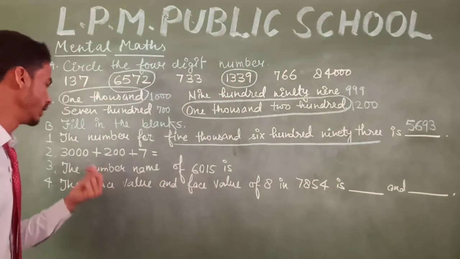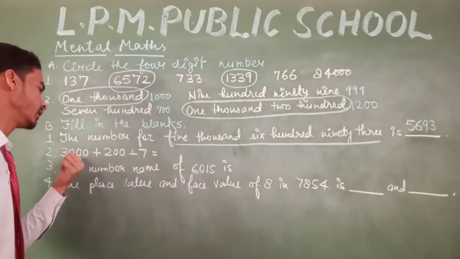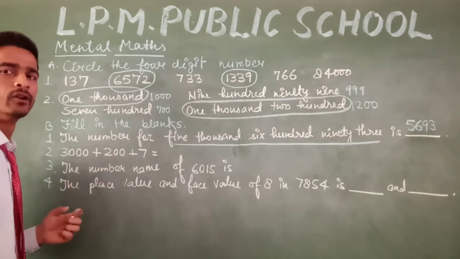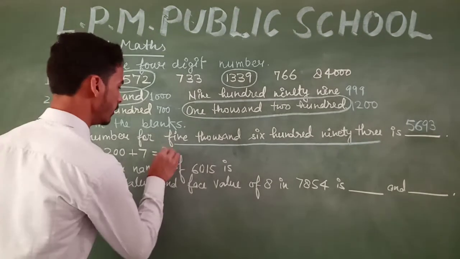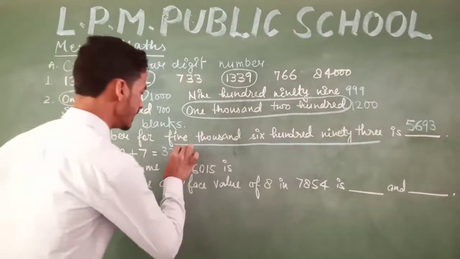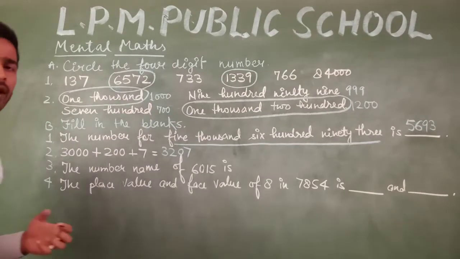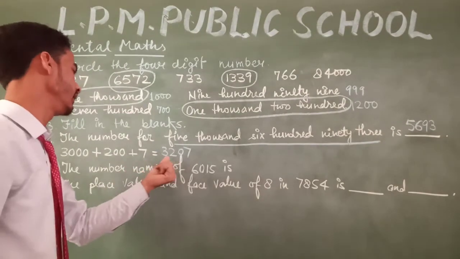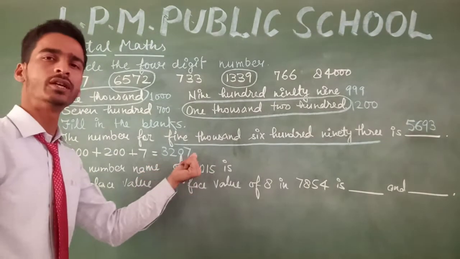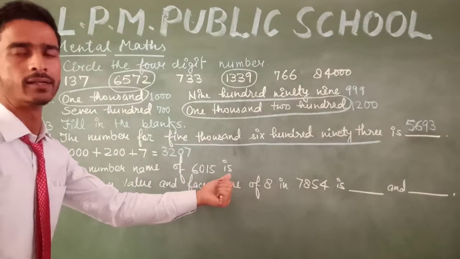And the next one is 3000 plus 200 plus 7. We can see here that it is 3000 plus 200 plus 7. On the 10th place there is nothing. So we can see here 3200. On the 10th place there is nothing. On the 1st place there is 7. So we have to write 0 on the 10th place and 7 on the 1st place. So we can write it 3207. The number is 3207.